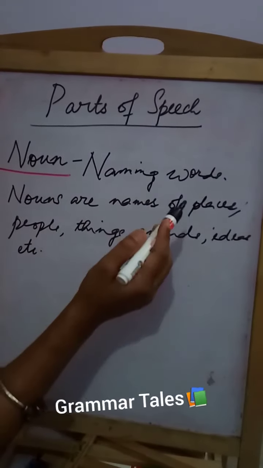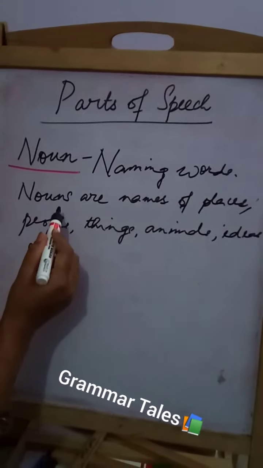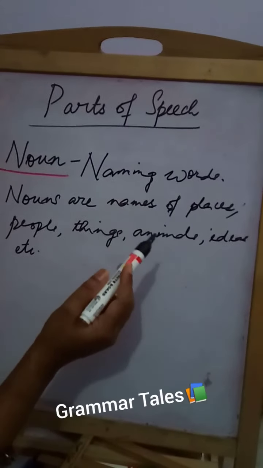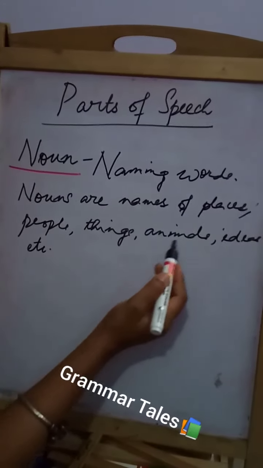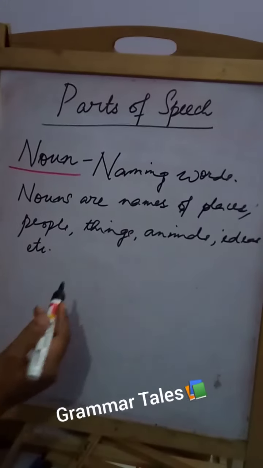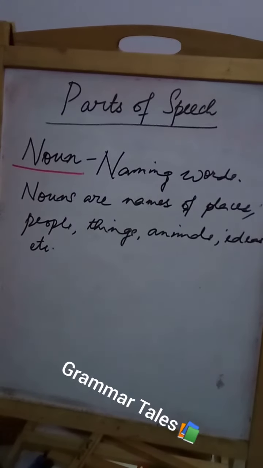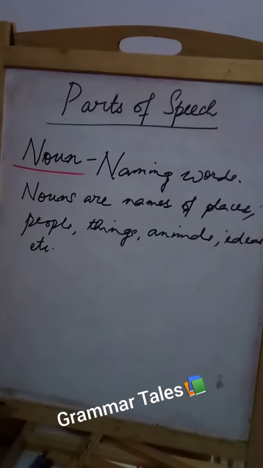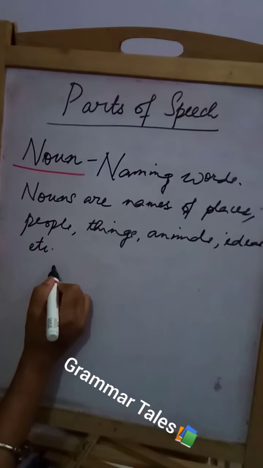These are naming words. The definition is this: nouns are names of places, people, things, animals, ideas, etc. Now let us have an example for you. Okay? For example,